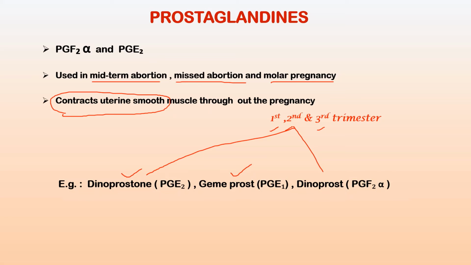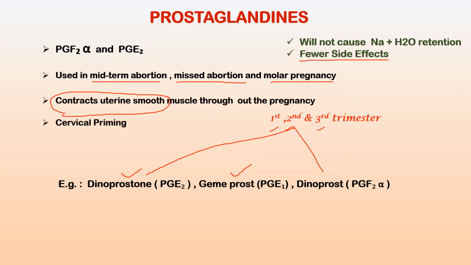And in the third trimester, they are used for induction of labor. The advantages of prostaglandins are that they do not cause sodium and water retention and have fewer side effects. PGE2 does cervical priming, that is, it promotes ripening of the cervix and makes the cervix favorable for induction and facilitation of labor.